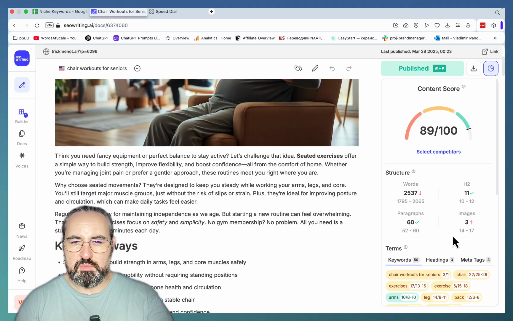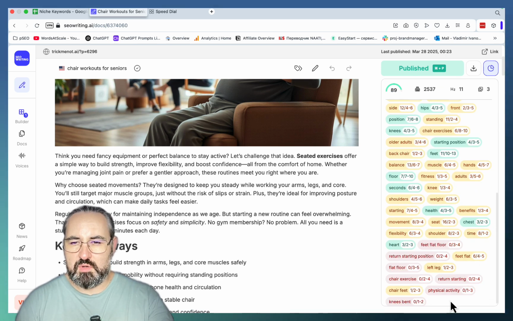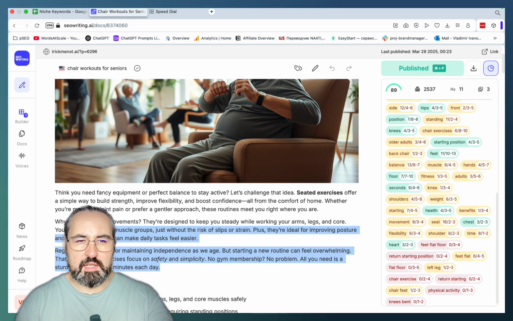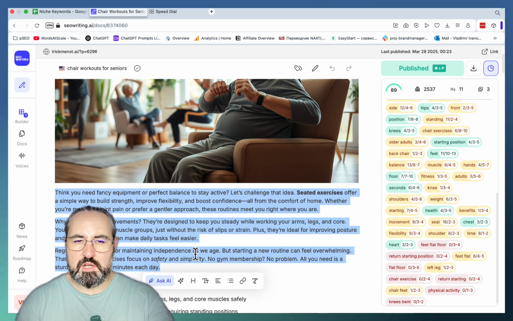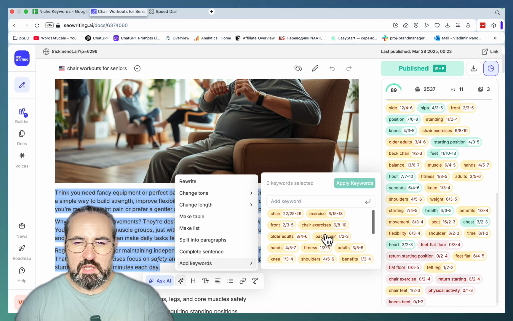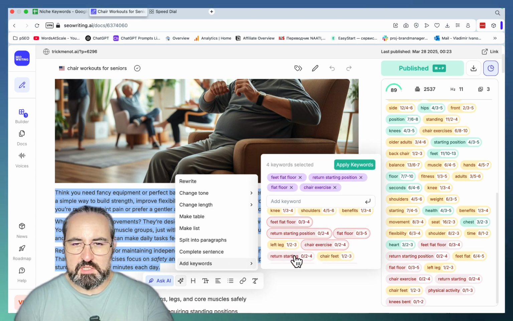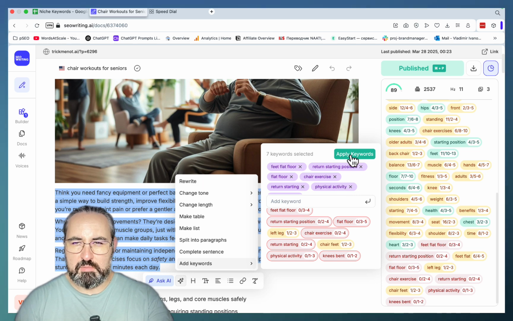Now, say you want to improve this score, and in our case, we just have a few unused words. What you can do is highlight an area, usually an introduction, go to Ask AI, click on this magic sign, and choose Add Keywords. And here you can add all these keywords that are currently missing. So then click Apply Keywords.